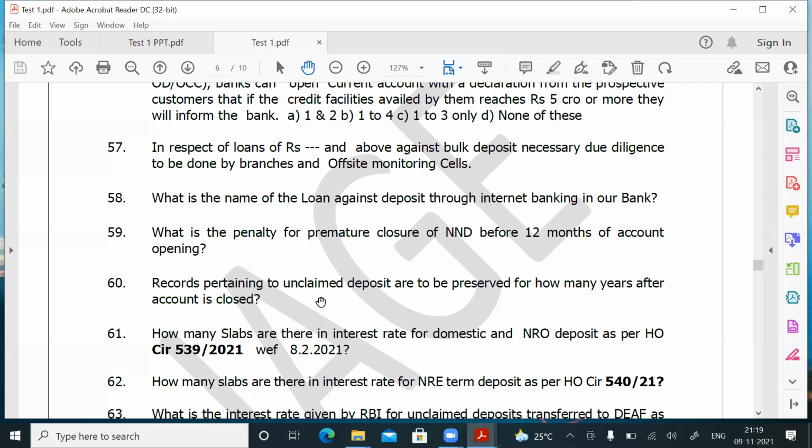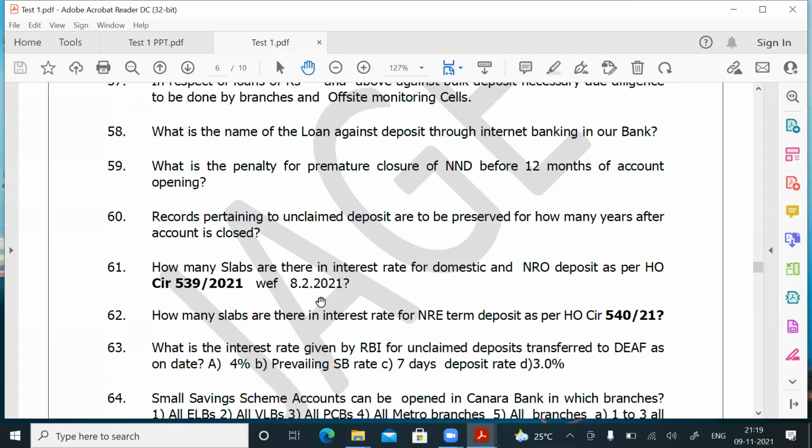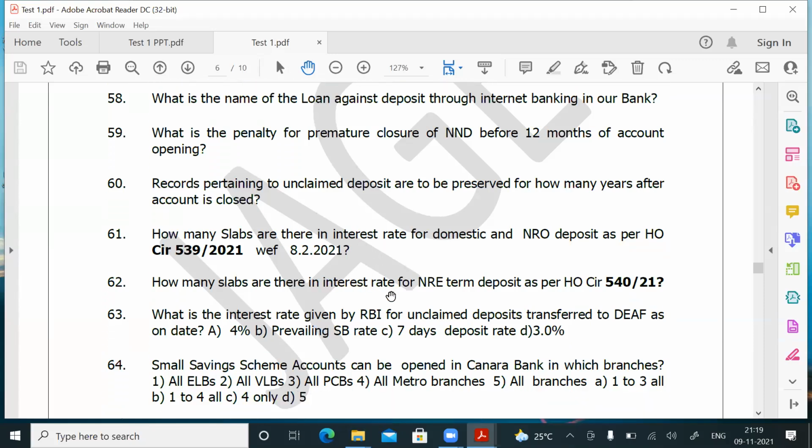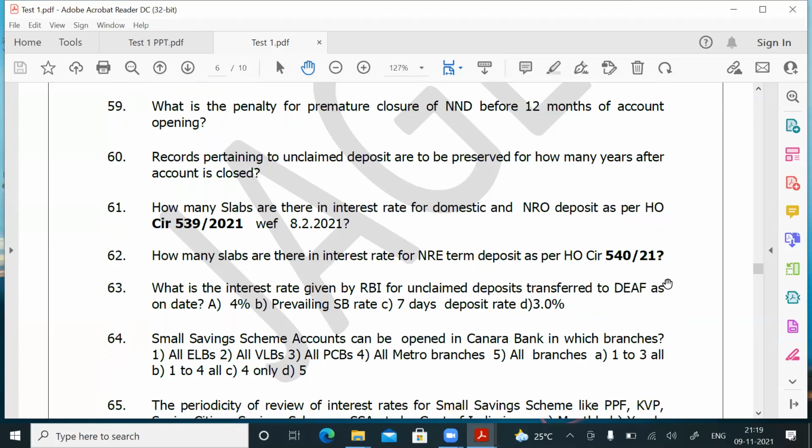Where is it told? HO circular 166/21. Okay, question number 61. How many slabs are there in interest rate for domestic and NRO deposit as per HO circular 539/2021? 9 slabs. Question number 62. How many slabs are there on interest rate for NRE term deposit as per HO circular 540/2021? 5 slabs, starting from 1 year up to 10 years.